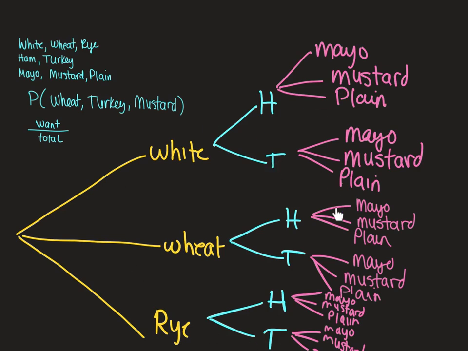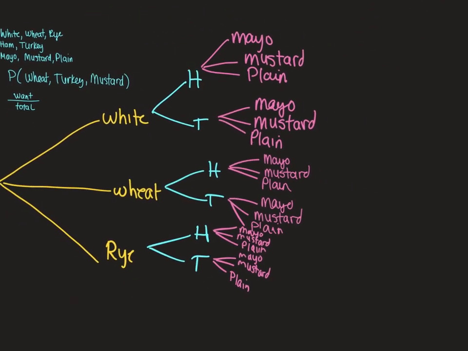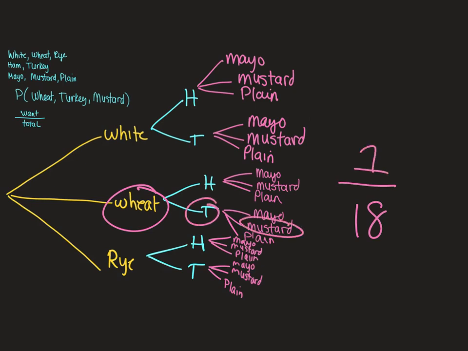So how you read this tree diagram, I've got this tree. I would read it as white ham mayo, white ham mustard, white ham plain. So far I have 3 different options. Remember, I'm trying to count my total number of options. So if I go through here, I have 3, another 3, another 3, 3, 6, 9, 12, 15, 18. How many of them are wheat, turkey, and mustard? 1. 1 option out of 18, I could write as a fraction, decimal, or percent. The probability of wheat, turkey, or mustard is 1 out of 18.